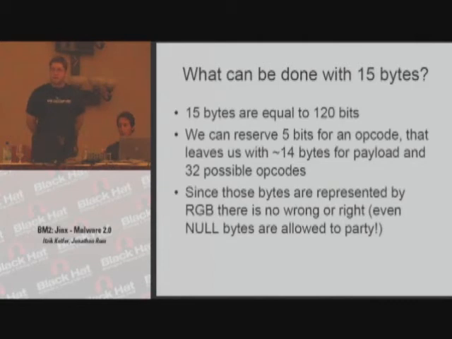Now, taking into account the prototype and the data type of these values being RGB, there is no right and wrong. Every value can be right. So we can include zeros, null bytes, high value bytes. Basically, it all goes through all right, and there is no way to separate it from another legitimate purpose of it.